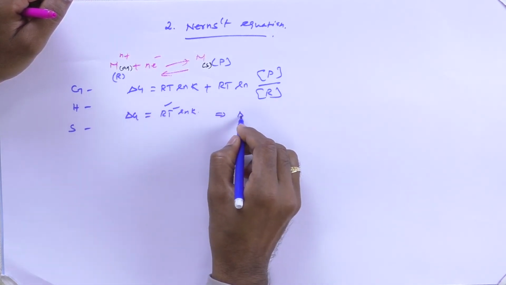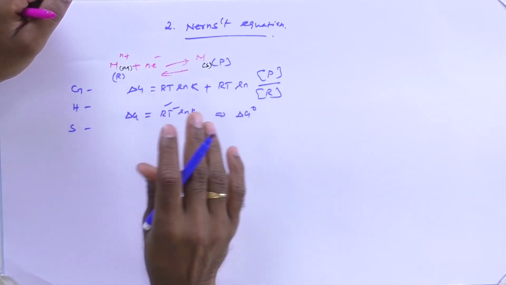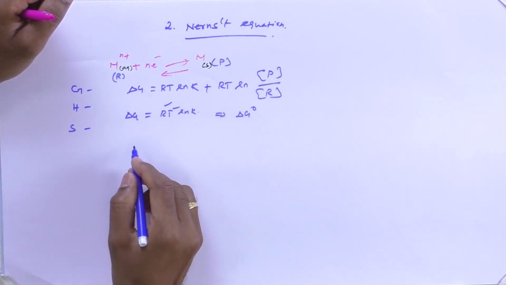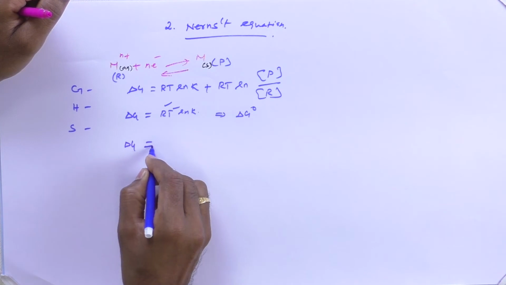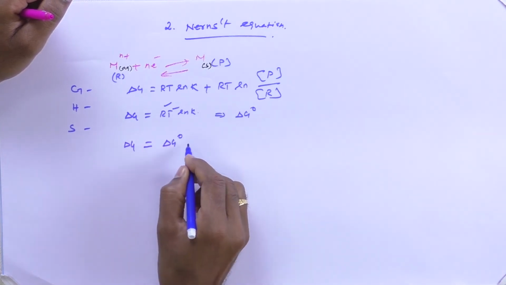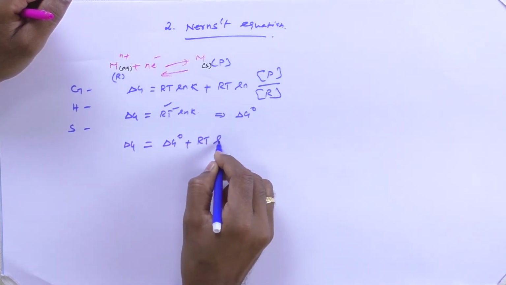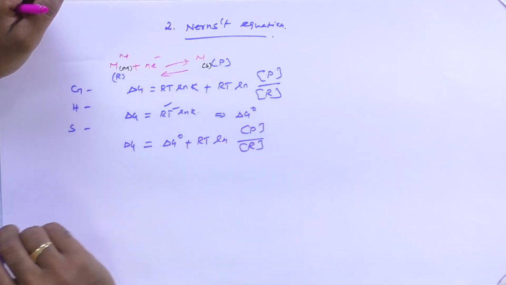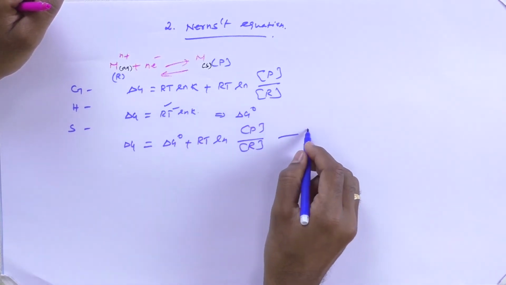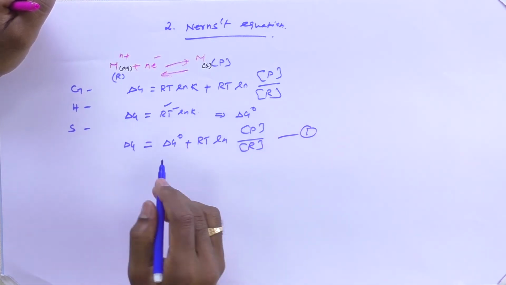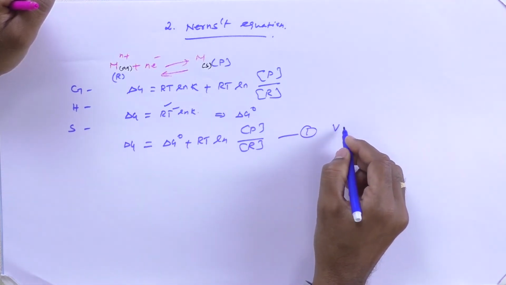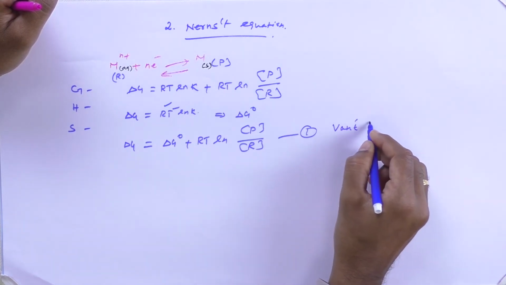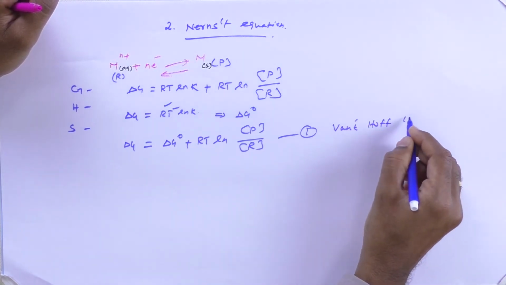Therefore, this equation can be modified as delta G is equal to delta G0 plus RT ln product by reactant. All right, this is equation 1. This equation is known as the van't Hoff isotherm equation, a famous equation.